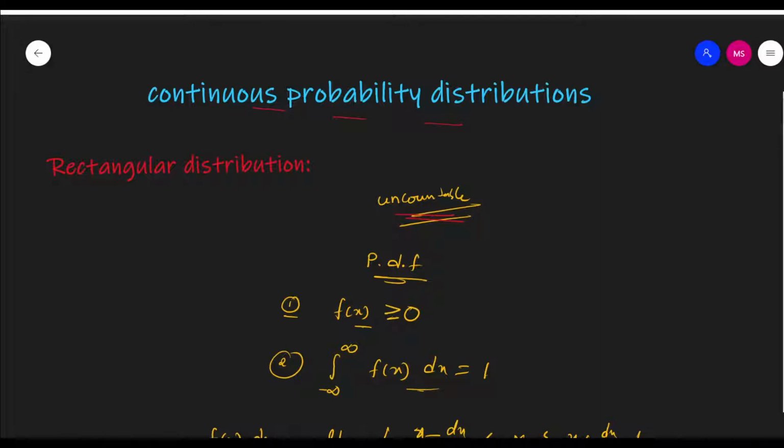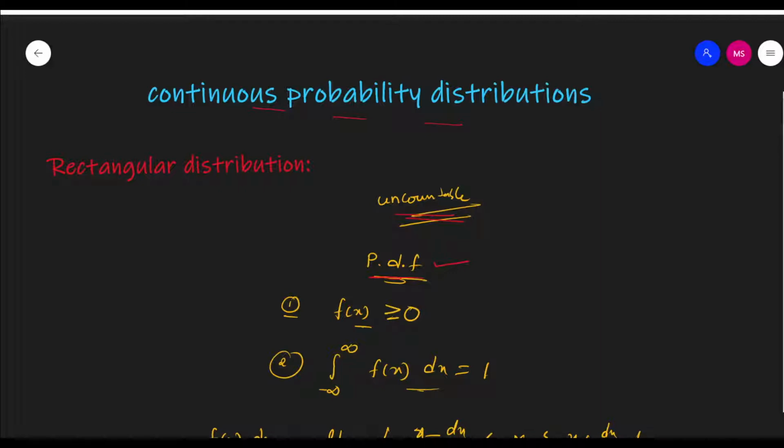A continuous random variable is one which can take uncountably many values in between certain limits. Hence it is always described as belonging to an interval, and the function is known as the probability density function. This is called PDF.